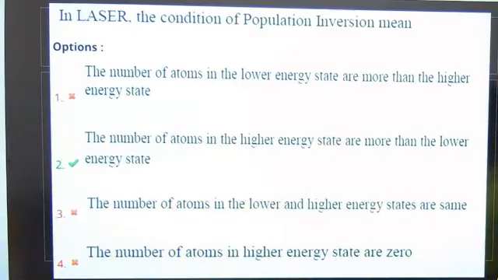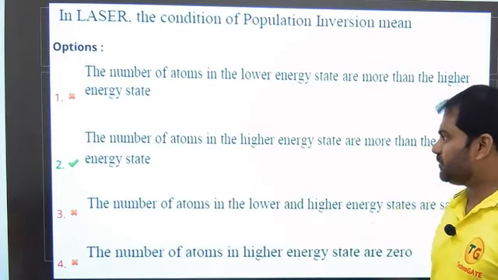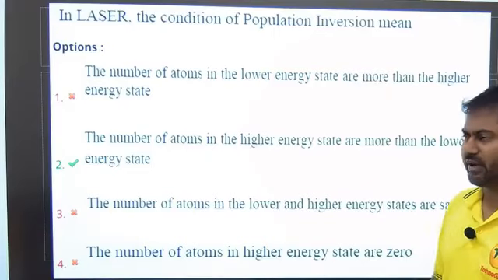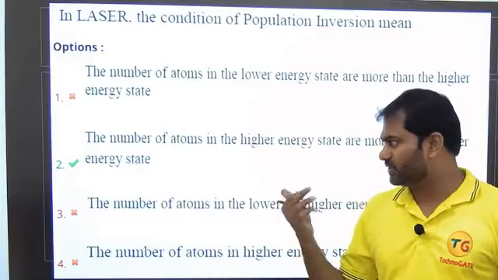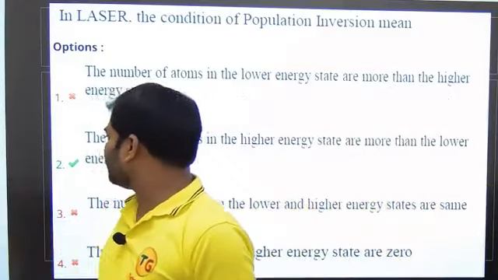In a laser, the condition of population inversion means, it's very straightforward. It is nothing but the number of atoms in the higher energy state being more than in the lower energy state. The second option is right. We don't need to check the other things. It's a very straightforward, direct question. Clear? Let us proceed to the next one.